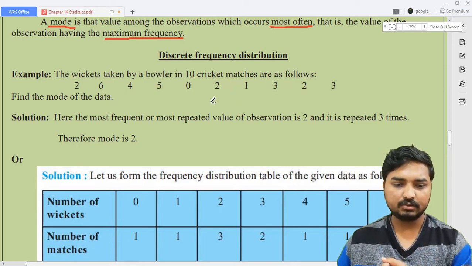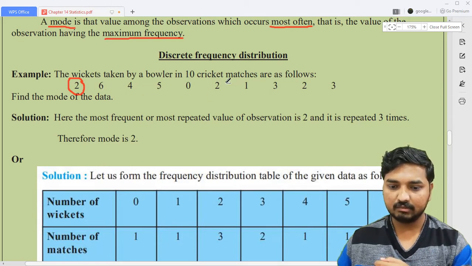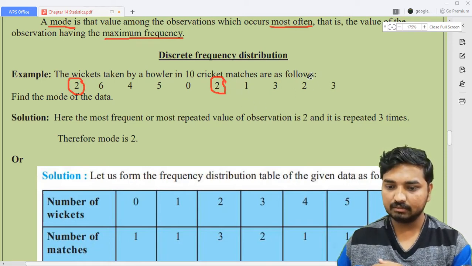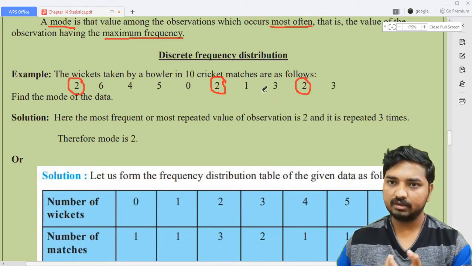Just look here, 2. In the first match he took 2 wickets, and second, third, fourth, fifth. In the sixth match again he took 2 wickets, and in the ninth match, how many wickets did he take? 2 wickets.